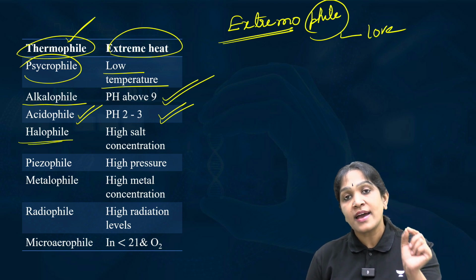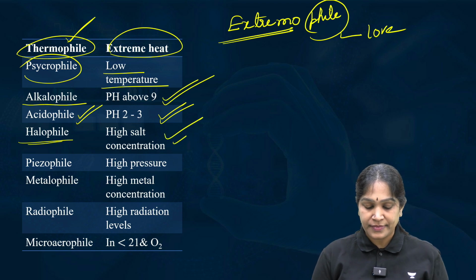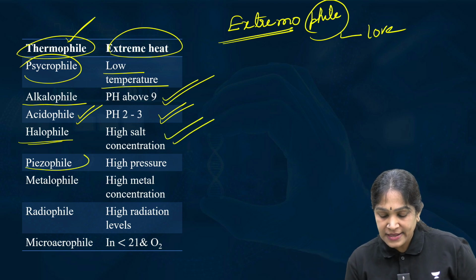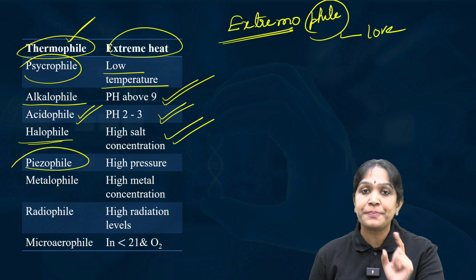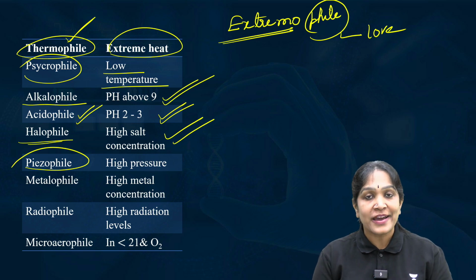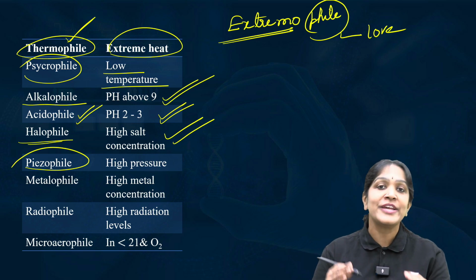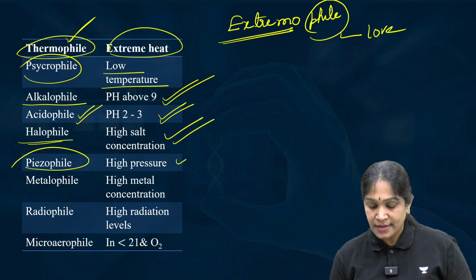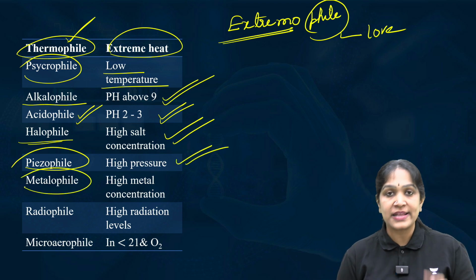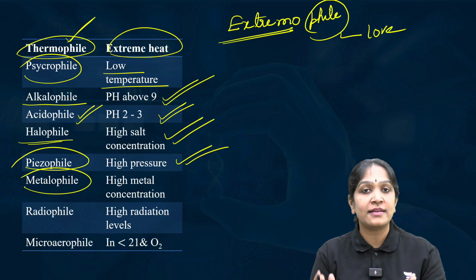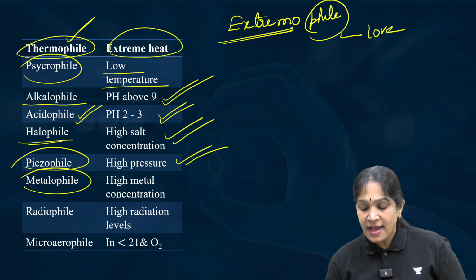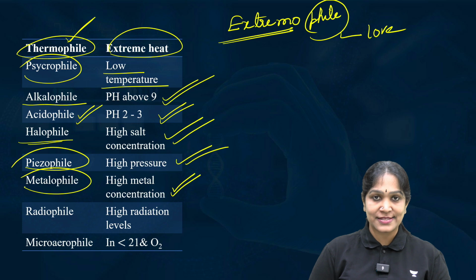They love to live in high salt conditions. And piezophiles, the word piezo means pressure. So piezophiles love to live in high pressure conditions. And metallophiles, metal, phile, love. They love to live in high metal concentrations.